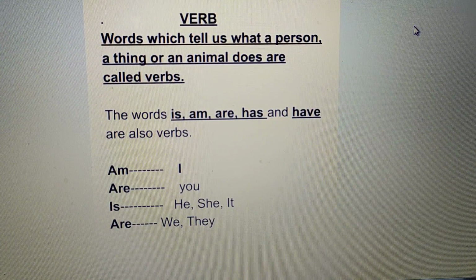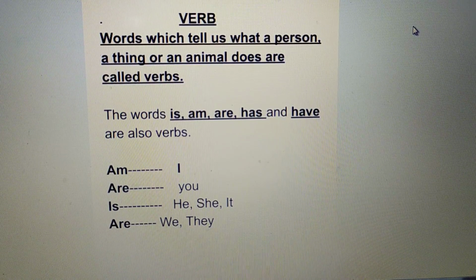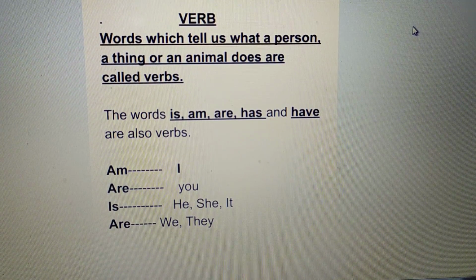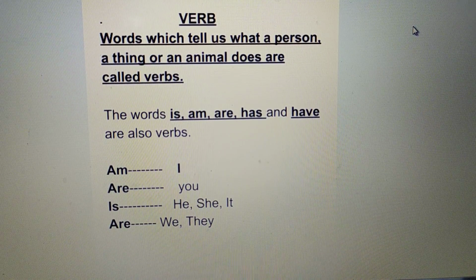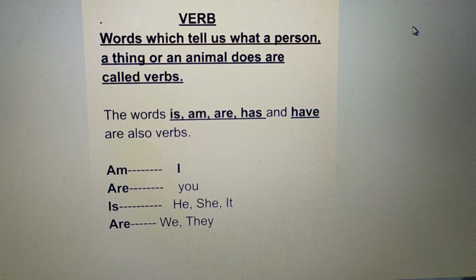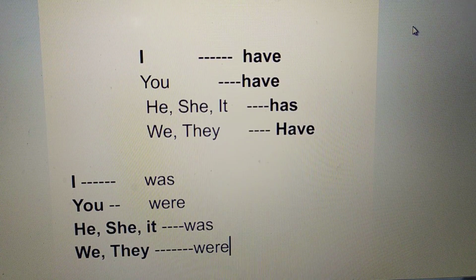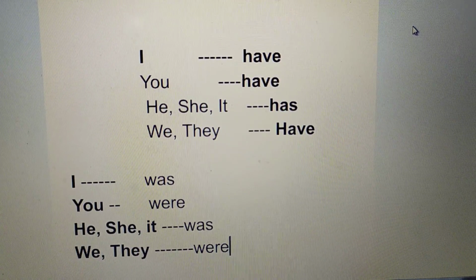For example, I have a pet cat. Here I is the first person singular pronoun, so have is used. You have two pencils. Here you is the second person singular pronoun, so have is used. But if I say she has a colorful school bag, here she is the third person singular pronoun, so has is used. Now we will see was, were and had.